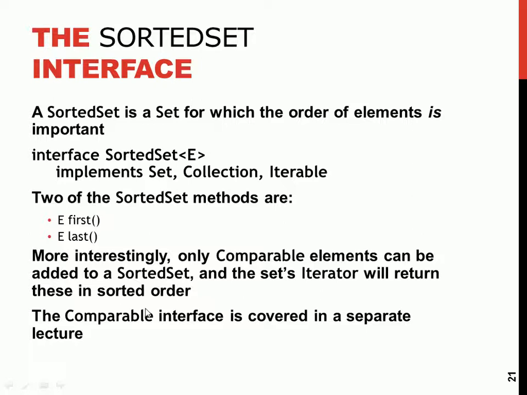Then it comes to the sorted set. Anytime you see sorted, the order is very what? Important. So this one implements set, collection, iterable. This iterable interface contains the iterator. So it has two sets of methods, the first and the last.